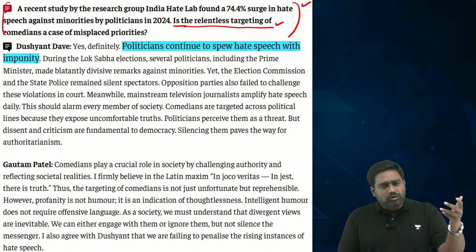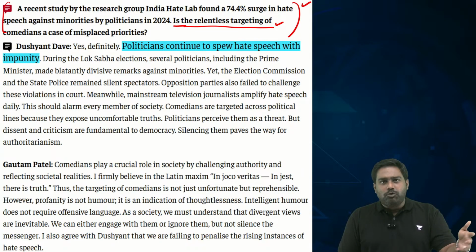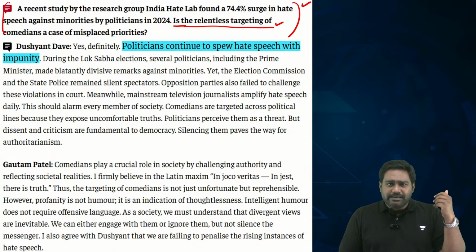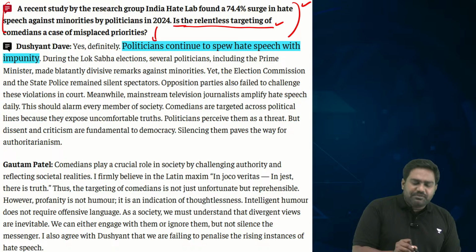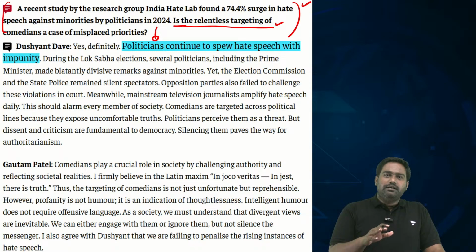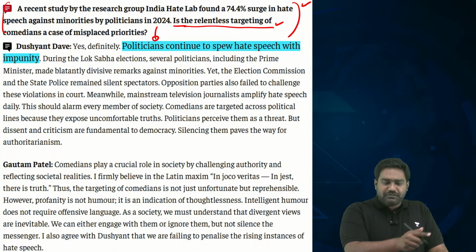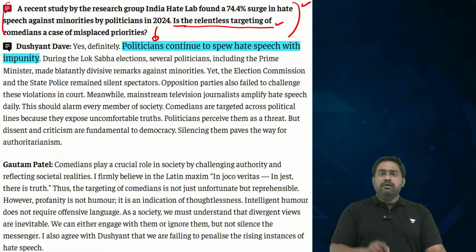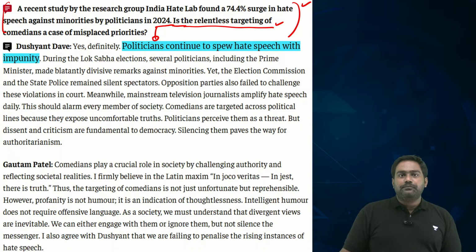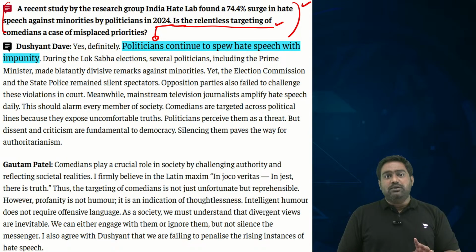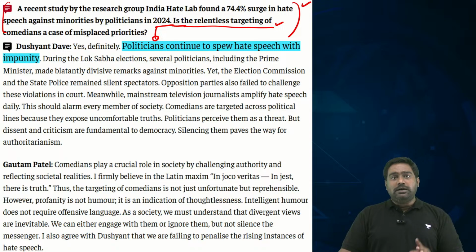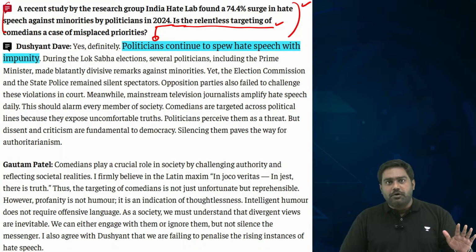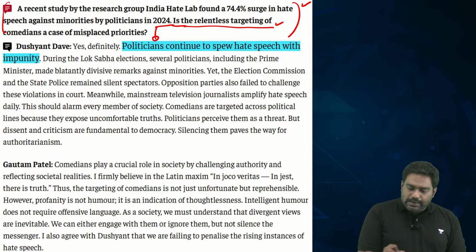Eventually, you can choose not to watch them. You don't have to support them. You don't have to follow them. Let them do what they do. But don't try to curb their free speech. As simple as that. Because today, if you try to curb their free speech, tomorrow someone will say what you are saying is also obscene. What journalists are saying is obscene. What politicians are saying is obscene. What artists and cartoonists are saying is obscene. They'll try to ban everything tomorrow. So this is where you draw the line.